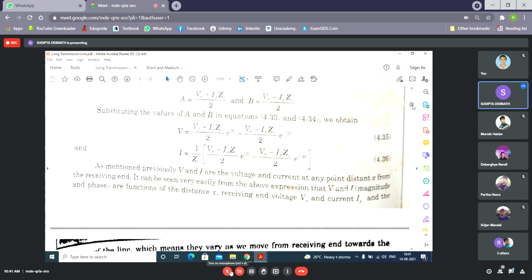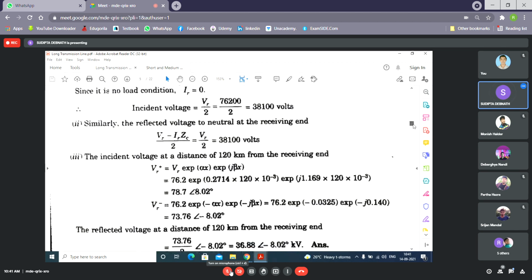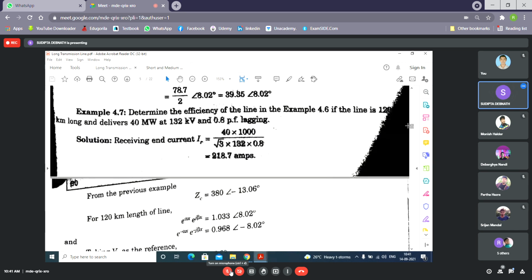Which value have they asked to find out? Efficiency means what you need to find out? Receiving end value, output by input. What is output? VR IR cos theta. These are all known to you. VR you know, IR you know, because VR is 132 into 10 cube by root 3, angle 0. What will be IR? IR will be this one, angle minus 36 degree. And cos theta, the angle, means 0.8. So all the output you know.